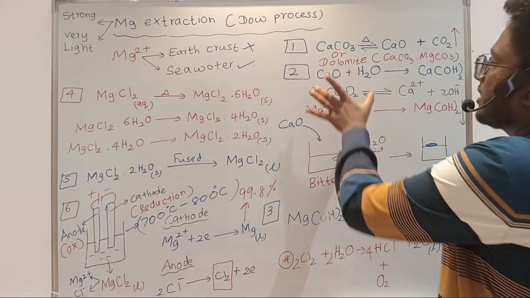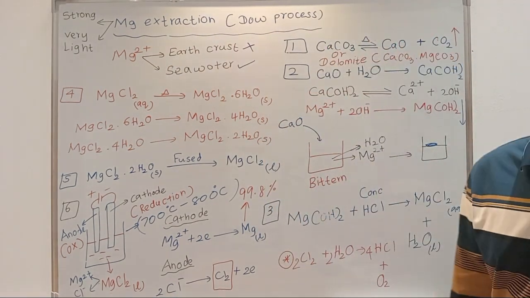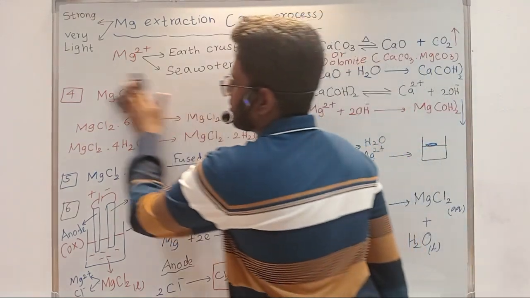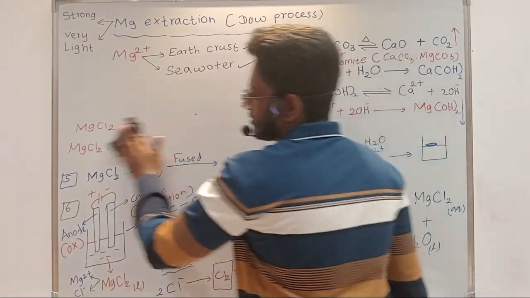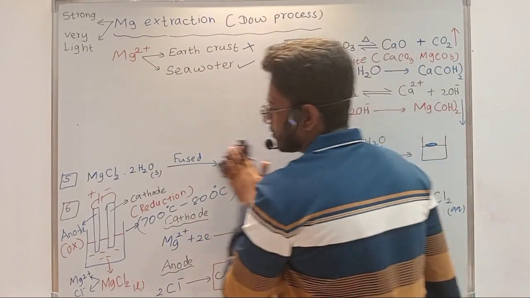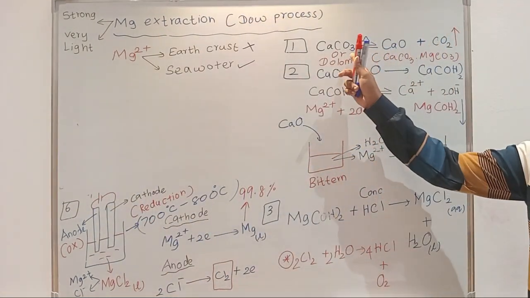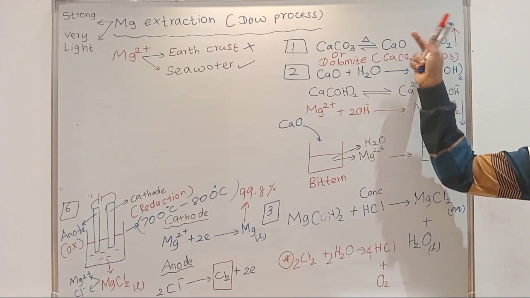I have to explain what happens if dolomite is used, right? So nothing seriously happens. I'll erase this part, okay? Then we'll be reading the resource book and then we'll be finishing it off, okay? So if calcium carbonate is used, you will have calcium oxide and CO2.